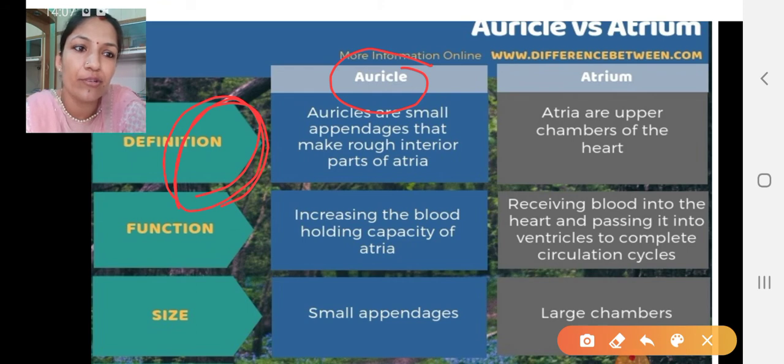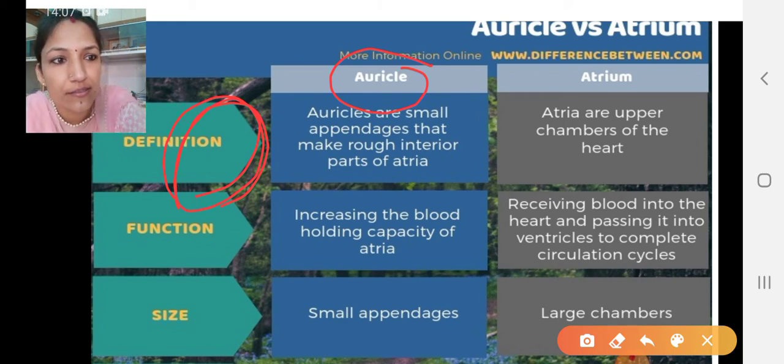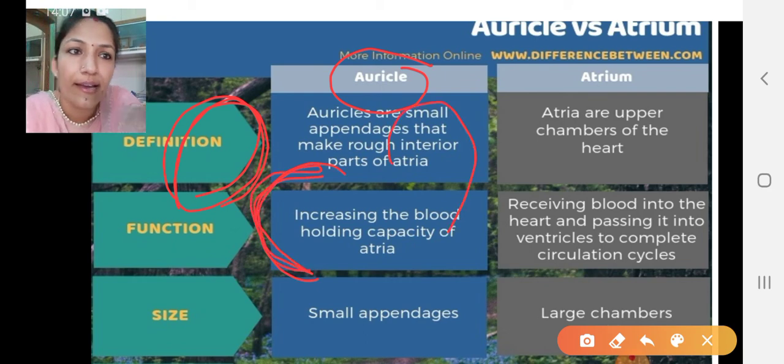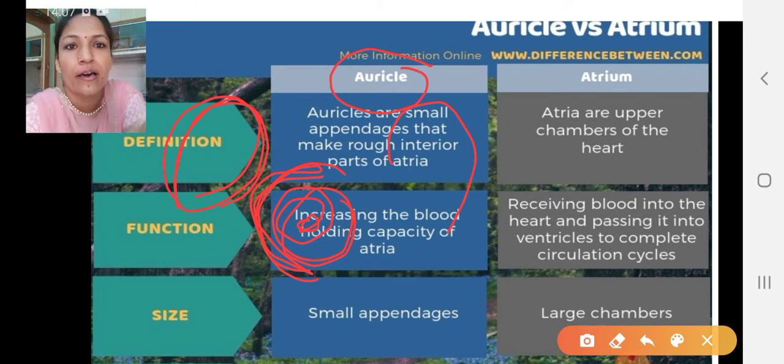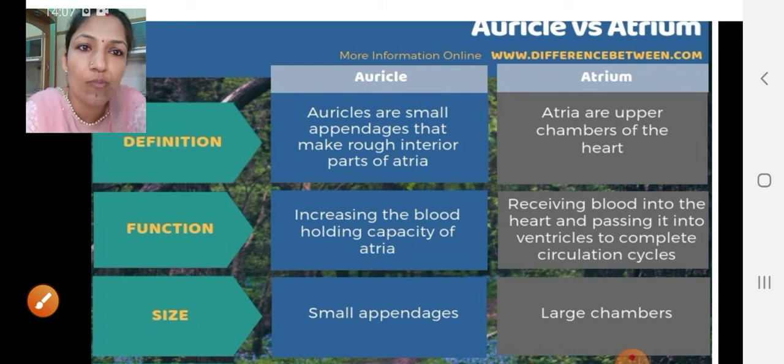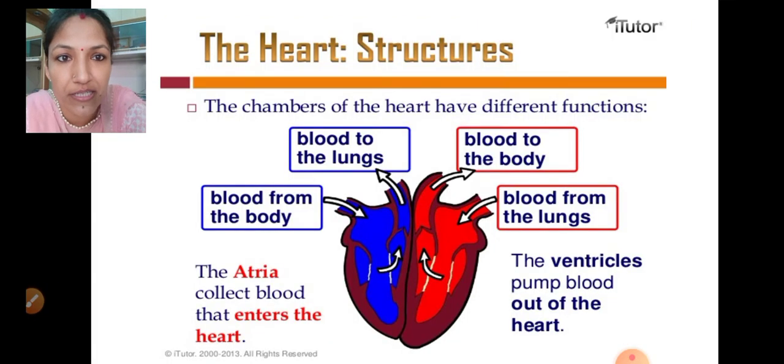And atrium is the chamber, which is the empty space over there. In this way they are made. This area is called the auricle and this is called the atrium, this is the space. We can use these terms interchangeably also, but this is the actual difference between these two. Auricles are the small appendages.